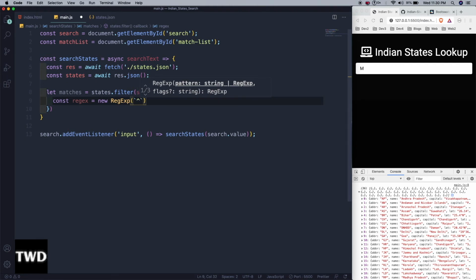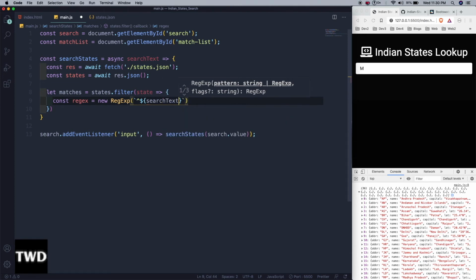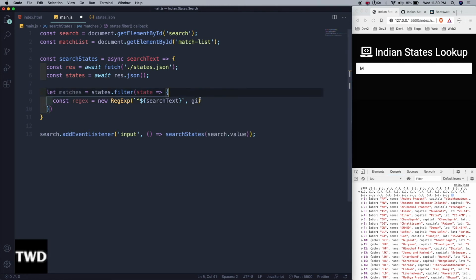This is a very simple regular expression, which means that it should start with this search text. Search text is what we are getting from here, the search value, whatever we type, like M is the search text right now. So where it starts with the search text, comma gi, global and ignore case. G means global, i means ignore case.